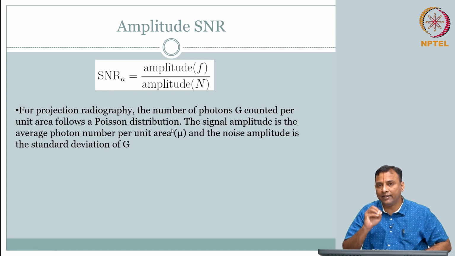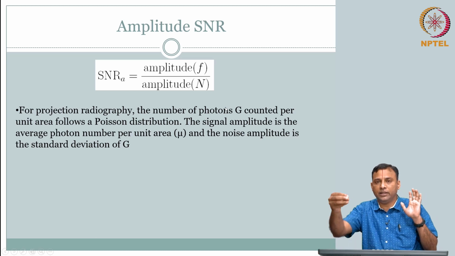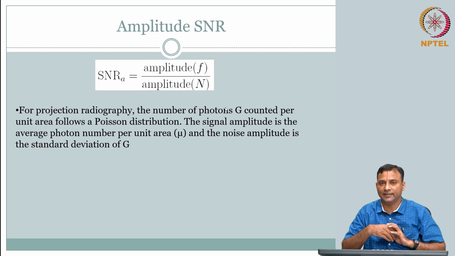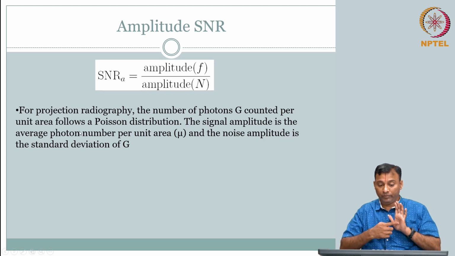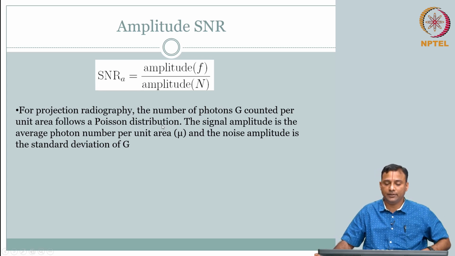So, the characteristic of the signal is given. What I mean by characteristic is, it is the number of photons coming through the body on the other side. It turns out that the number of photons counted per unit area follows a Poisson distribution.